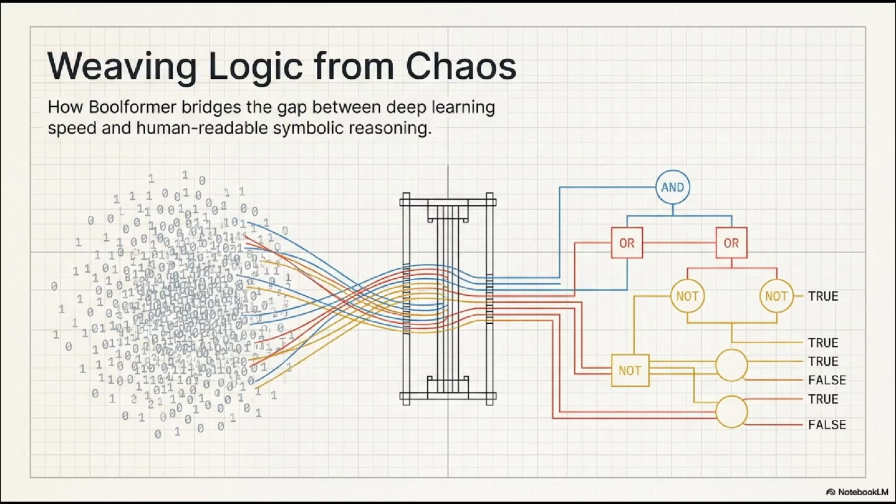On the left, you see chaos. Raw binary truth tables data appear as nothing more than a wall of zeros and ones. On the right, you see the tapestry, a clean functional logic circuit. The Boolformer is designed to bridge this gap, performing symbolic regression to directly predict a Boolean formula from raw data. Unlike standard models that merely approximate a function, Boolformer aims to discover the underlying blueprints of logic, turning noisy observations into human readable causal rules.